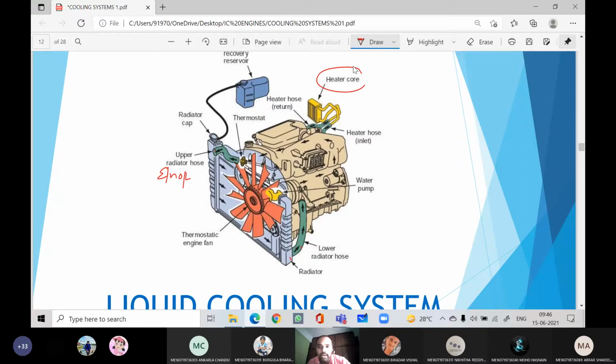Have you seen the heater core? Can anyone tell me what will happen if you turn on the heater inside a four-wheeler? I am asking about a car. There will be two options, heater and air conditioner, AC. In winter, sometimes we use heaters also. Even in Western countries, they use heaters because of their temperature. The moment you press the heater, what will happen? Tell me.